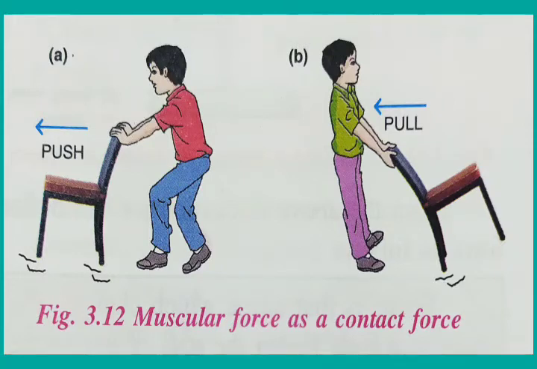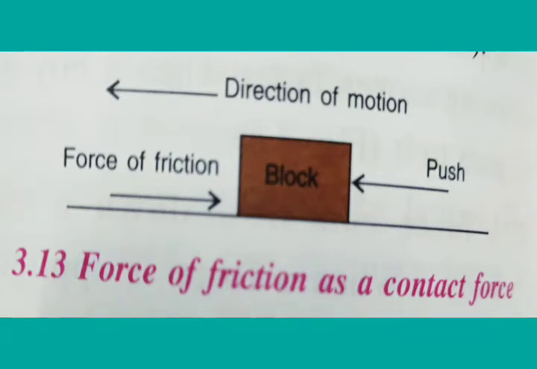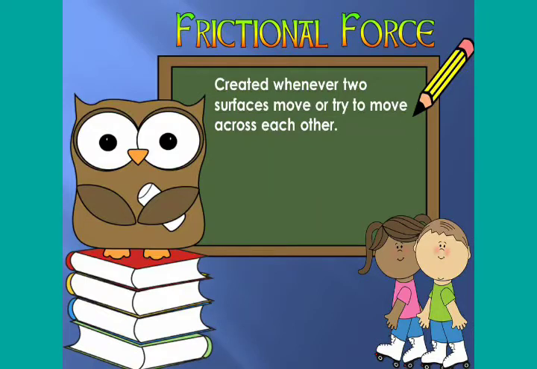For example, the muscular force is applied as push and pull. When we have to push the door, or pull the door to open it or to close it, we use our hand, we apply the muscular force. So this is the example of contact force. The force of friction, or frictional force, exerted by a surface on a body moving on it in a direction opposite to the direction of motion is also the example of what?